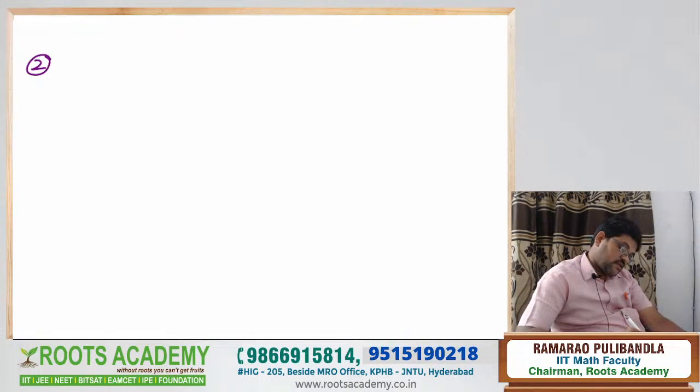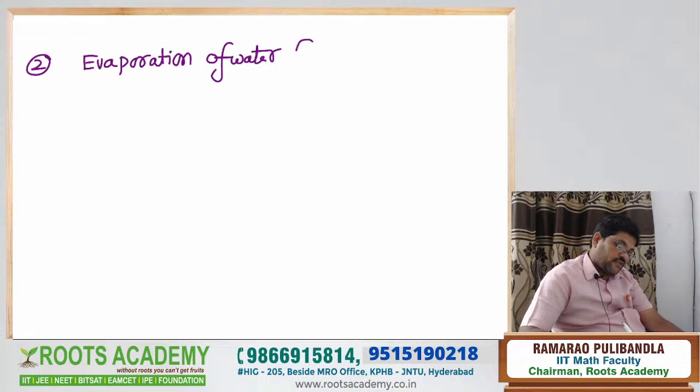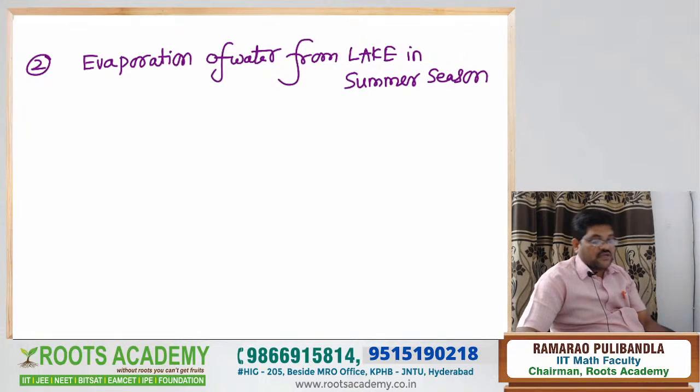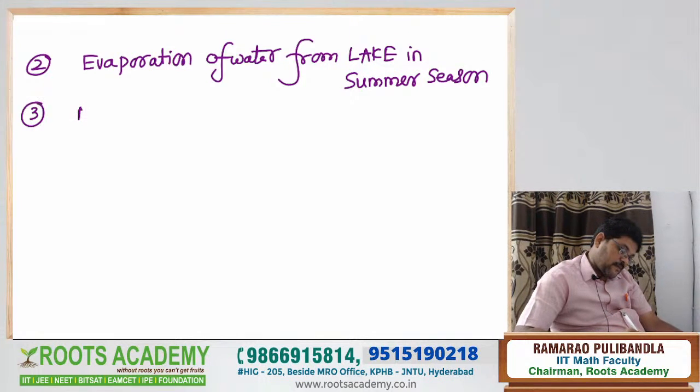And see the next one, evaporation. Evaporation of water from the lake in summer season. In summer season, one of the best examples of entropy, because the liquid water changes to gaseous form. Second example. And third example: melting of ice.